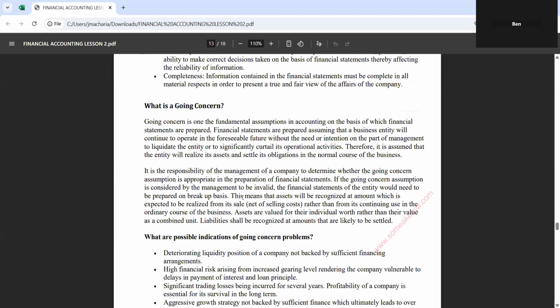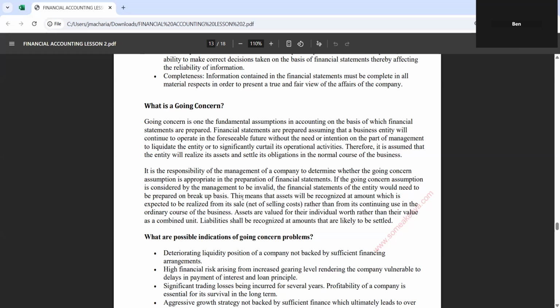The going concern here, we are talking about how possible it is for a business to continue in operation beyond one particular year. So going concern is one of the fundamental assumptions in accounting on the basis of which financial statements are prepared. Financial statements are prepared assuming that the business entity will continue in operation in the foreseeable future, without the need or intention on the part of the management to liquidate the entity or significantly curtail its operation activity.